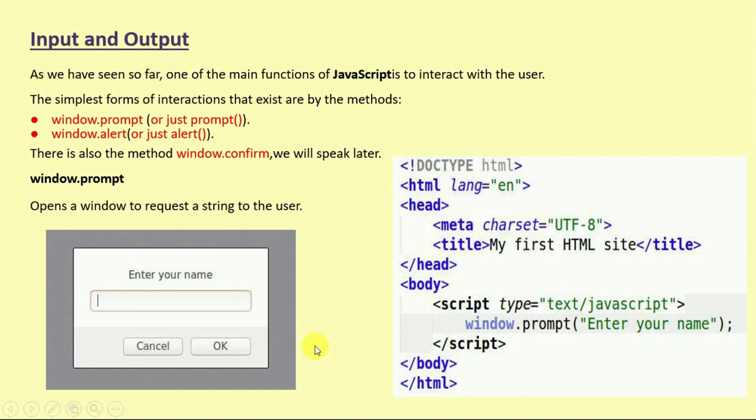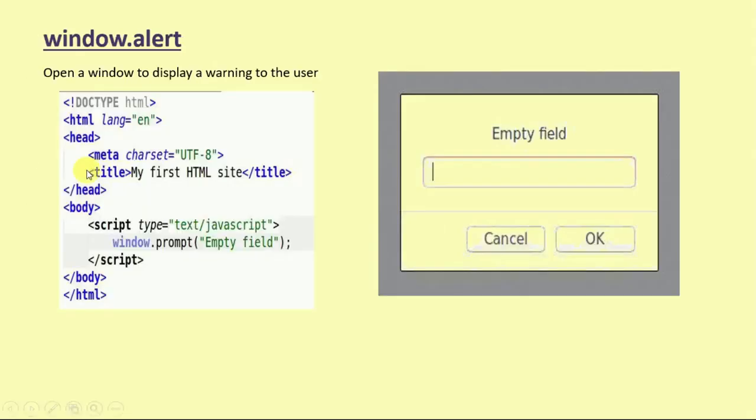So when we run this, we get to know the output: "Enter your name", and it is a window type, that is what we get to see. Similarly, window.alert creates and opens a window to display a warning to the user. It is an example of that particular output. So we get to know the script type, and here we are using window.prompt, empty field. The empty field is a kind of warning that is visible on our screen when we run that